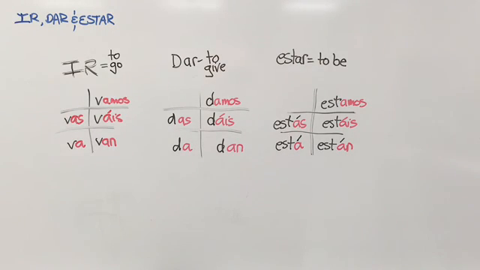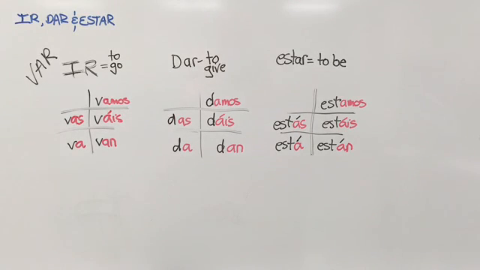In the case of the irregular verb ir over on the left, you'll notice it's vas, va, vamos, vais, van. Vas, you go. Va, he goes or she goes. Nosotros vamos, we go. Vosotros vais, y'all go, and you're my friends and we live in Spain. Ustedes van, you all go. Ellos van, they go. I don't know why they named this verb ir. If I had been consulted in Spanish, I would have called this verb var. Var would make a lot more sense. It would almost be a regular AR verb.